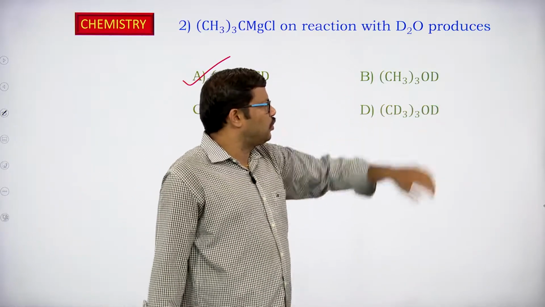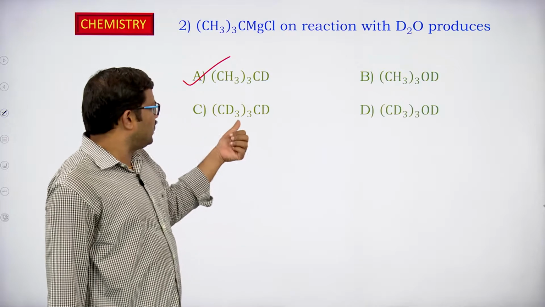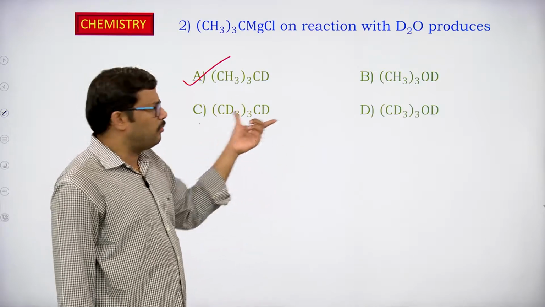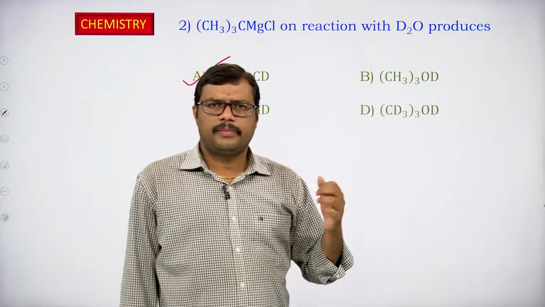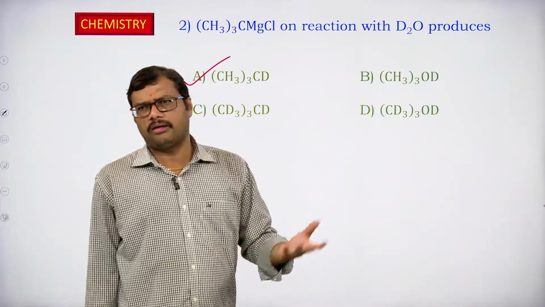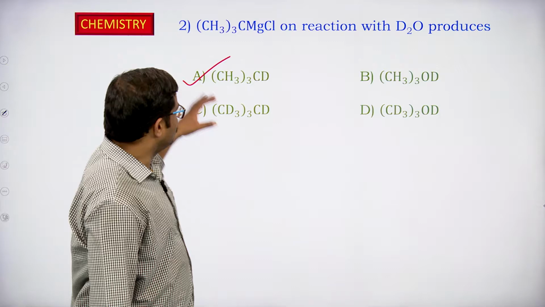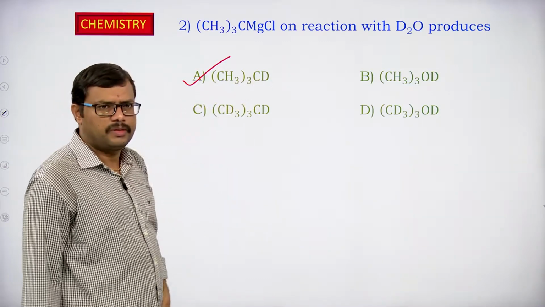CH3 taken 3 times OD, no. CD3 taken 3 times OD, no. CD3 taken 3 times CD, no. So, this is not the product that we are going to expect in the Grignard reaction with an active hydrogen containing compound like water or alcohol, maybe carboxylic acids. So, this is the product that we can expect, CH3 taken 3 times CD.